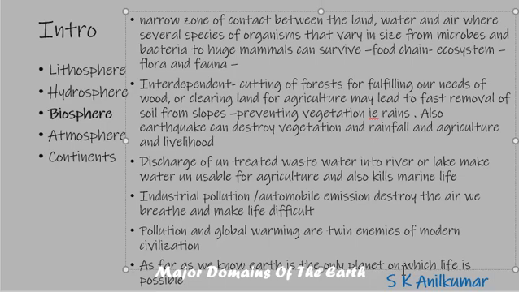The plant kingdom and animal kingdom, as a part of the ecosystem, coexist only because of the air, water and land interacting properly, which is possible only on earth. That is why we say life forms are found only on earth. These are the major domains of the earth.